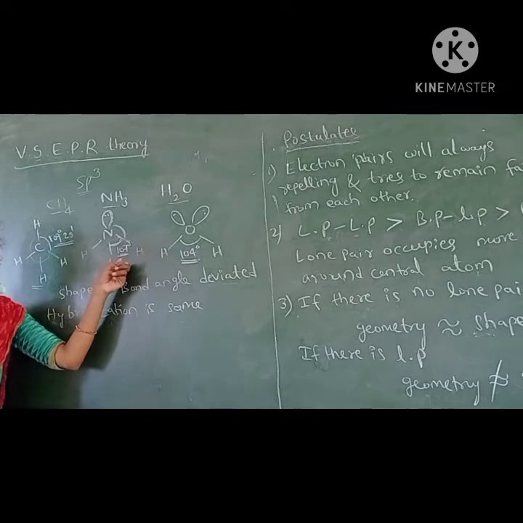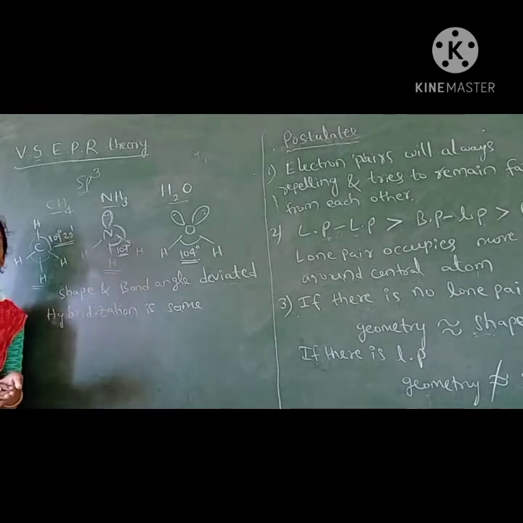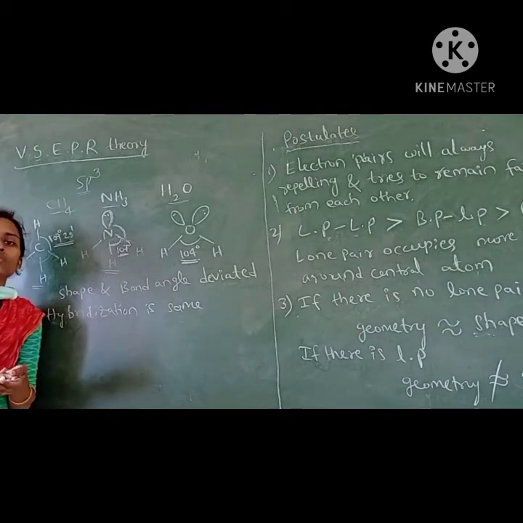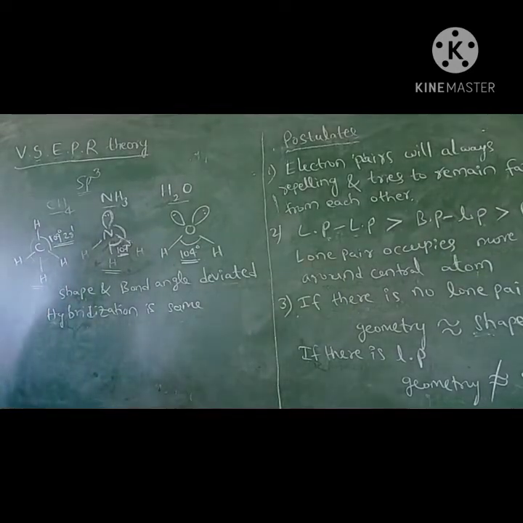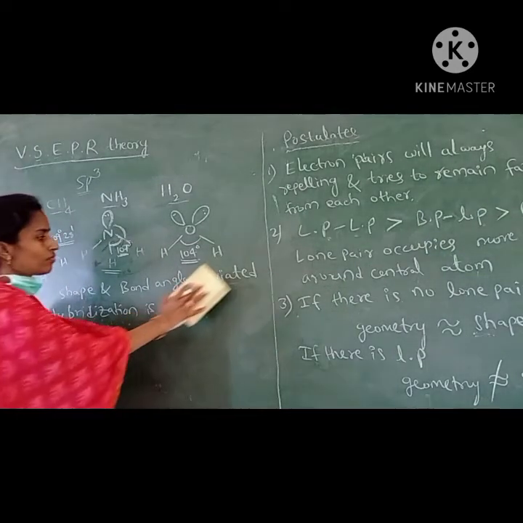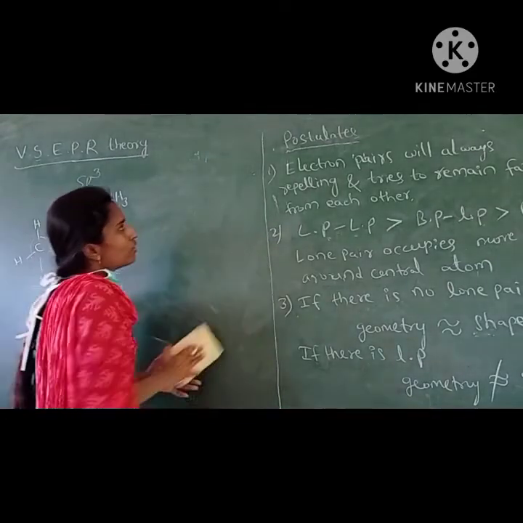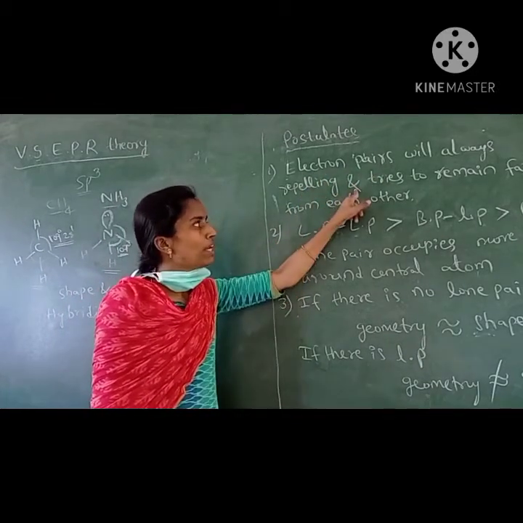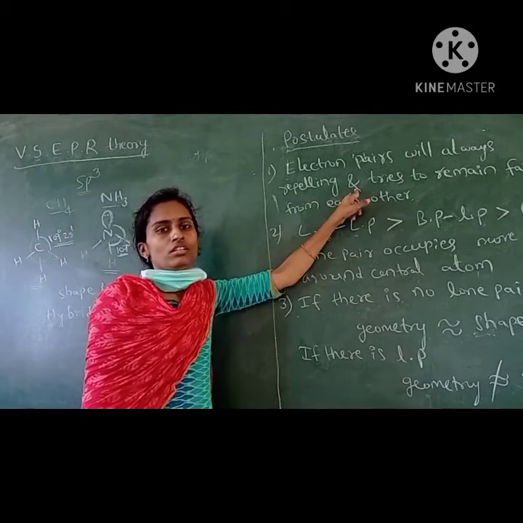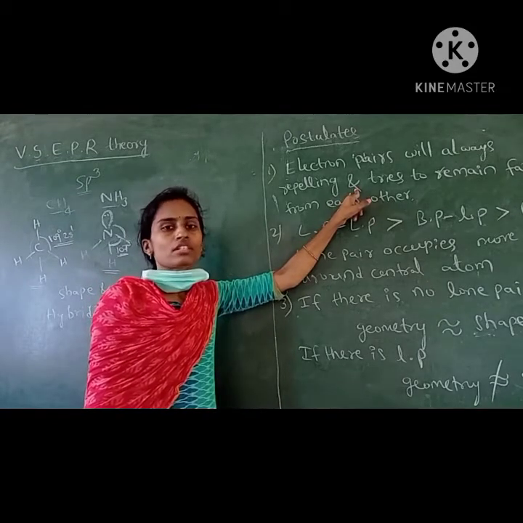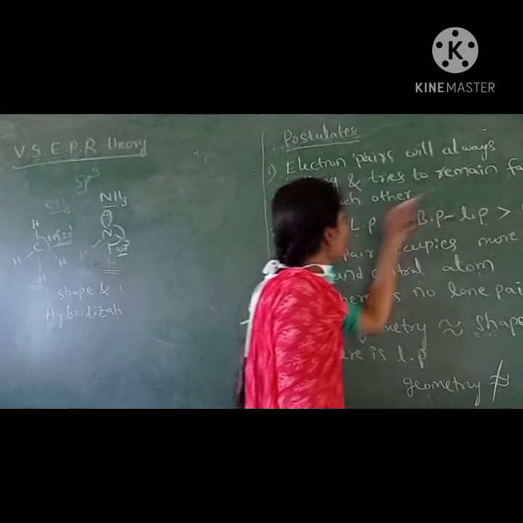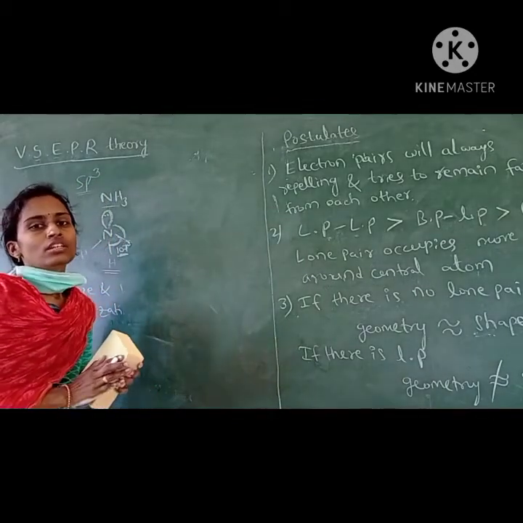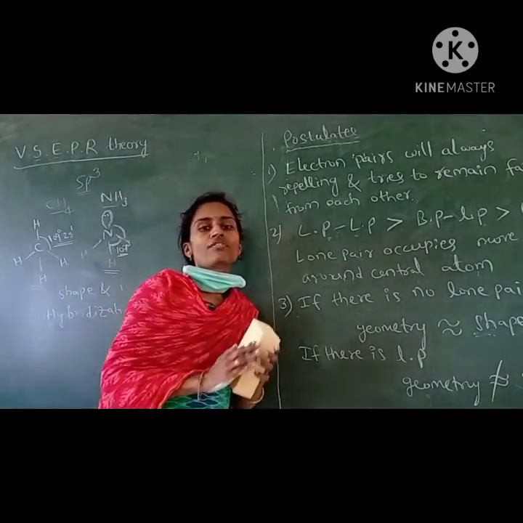So this is the theory. It mainly explains the shapes and bond angles, and why they are deviated from the normal value. Let us see the postulates. The first postulate is that electron pairs will always repel. Due to the same charge, the electron pairs always repel, and they try to remain far from each other.